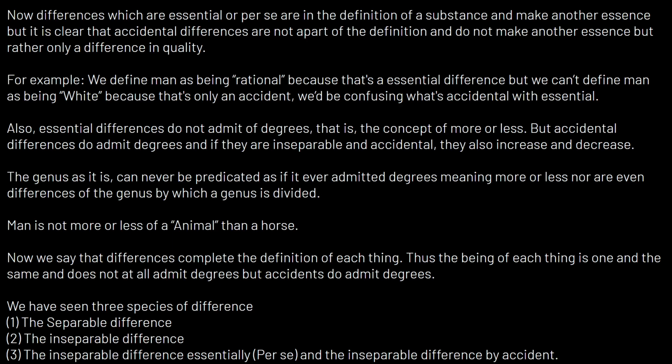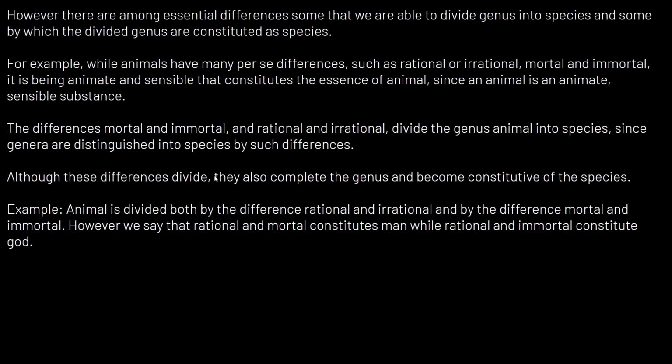Thus, the being of each thing is one and the same, and does not at all admit degrees, but accidents do admit degrees. So we have seen three species of difference. The separable difference is stuff like sitting, being healthy, being ill, being lazy. These are temporary. The inseparable difference is qualities like being white or black, having blue eye color. There are inseparable differences that are essential, or per se, and inseparable differences by accident, as we've noted. The inseparable difference essentially is one that modifies the nature of a thing, like rationality, which modifies the nature of man and distinguishes him from, let's say, brutes.